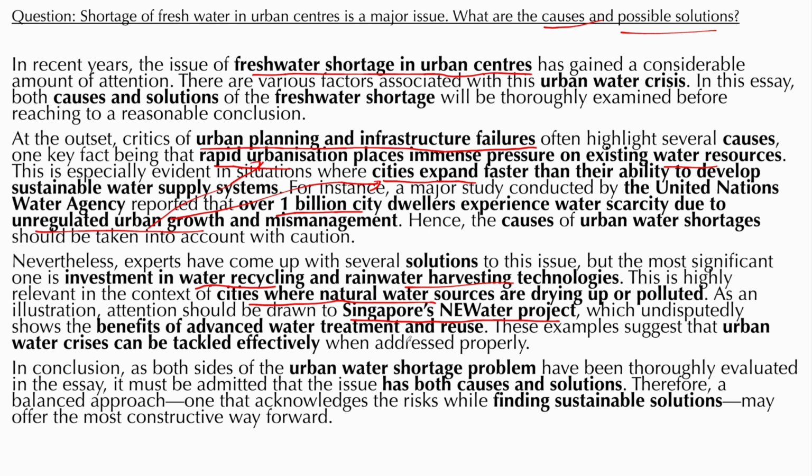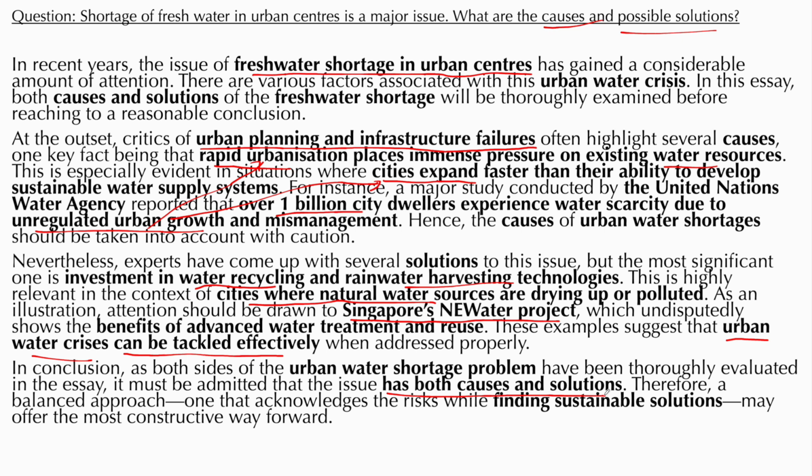These examples suggest that urban water crisis can be tackled effectively. So I'm using my topic, urban water crisis, then saying this can be tackled effectively when addressed properly. In conclusion, as both sides of the urban water shortage problem have been thoroughly evaluated in this essay, it must be admitted that the issue has both causes and solutions.